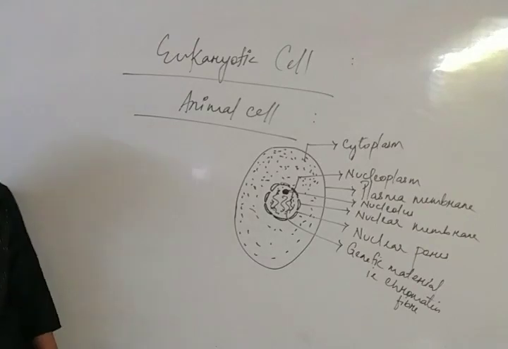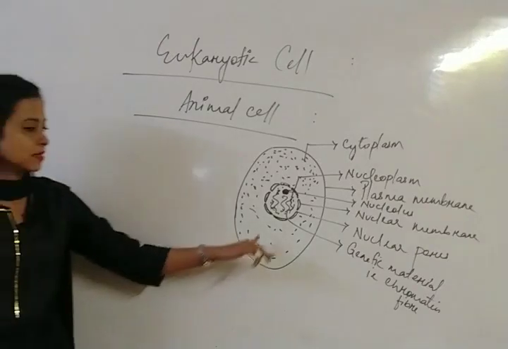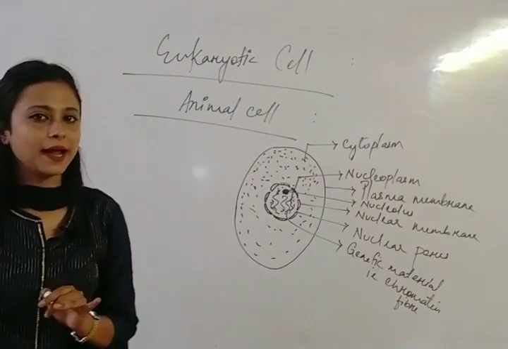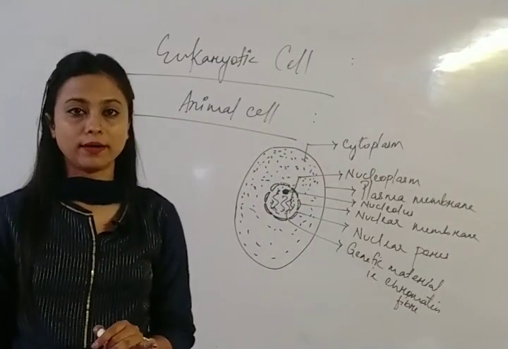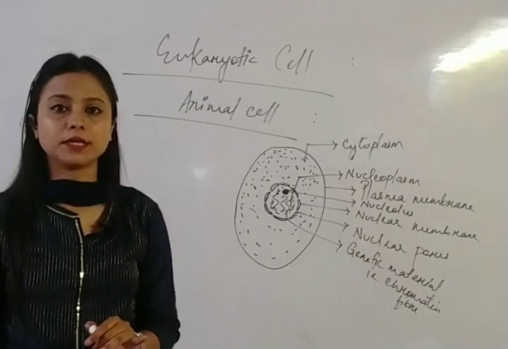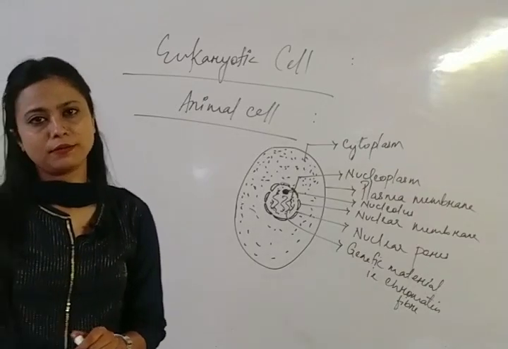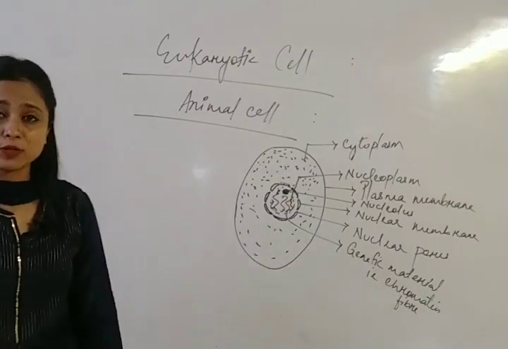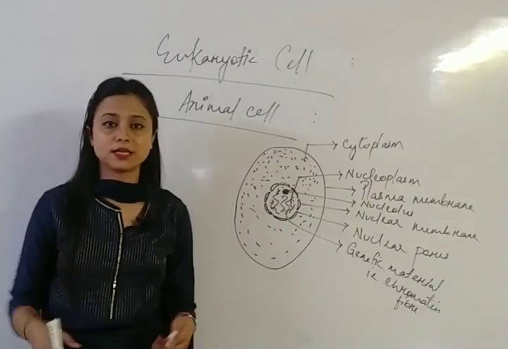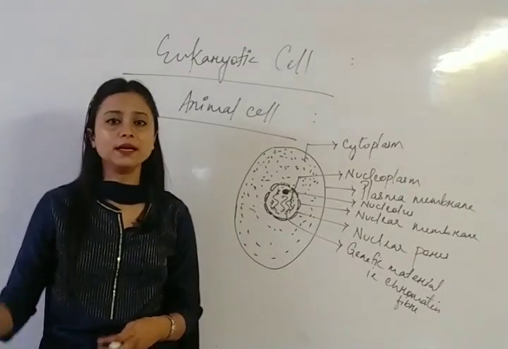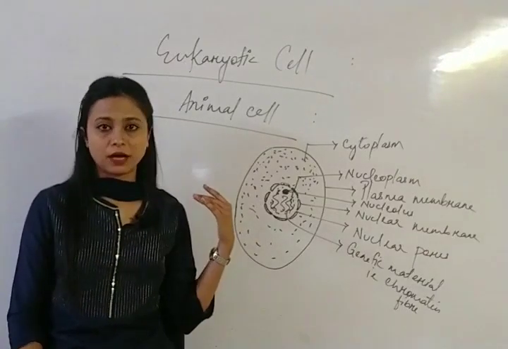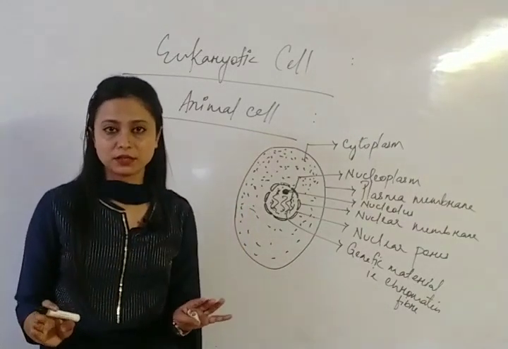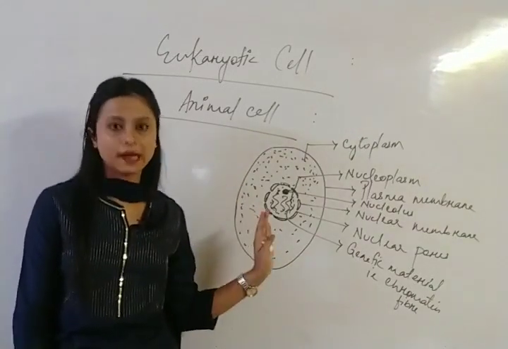So here the cell wall is absent. Clear? Now there is a presence of organelles, as I already told you, and organelles like endoplasmic reticulum, Golgi body, mitochondria, and many more things are there. We will discuss all the organelles very well after this explanation, in a clear vision, briefly. Just remember what is present in an animal cell, it's very important.